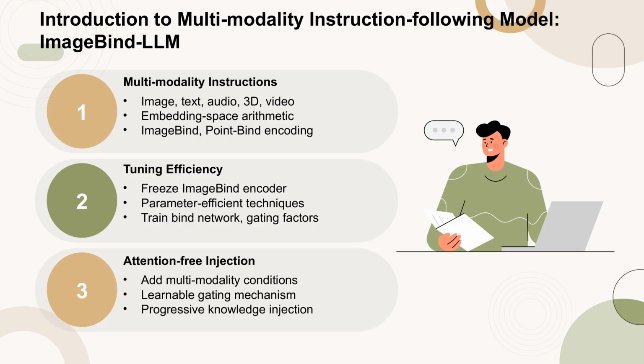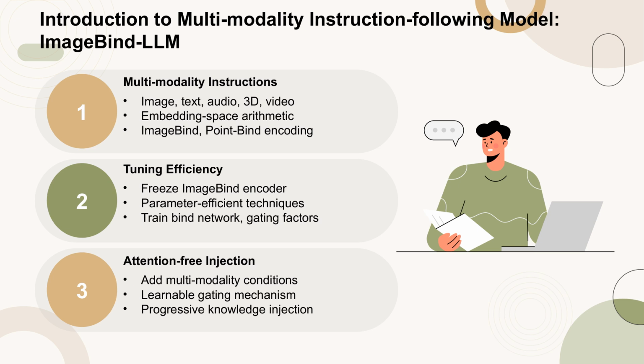The ImageBind-LLM model is designed to handle a wide range of input modalities, including images, text, audio, 3D point clouds, and video. This is achieved through the use of specialized encoders like ImageBind and PointBind, which facilitate the encoding of these diverse inputs into a unified embedding space.